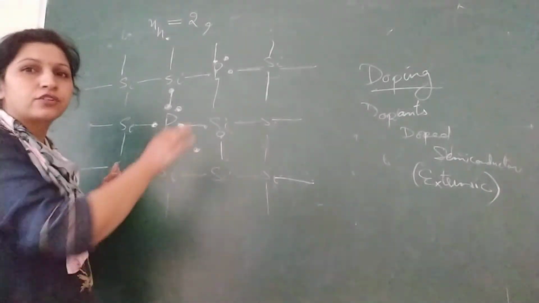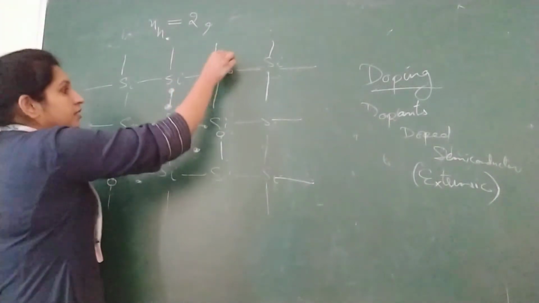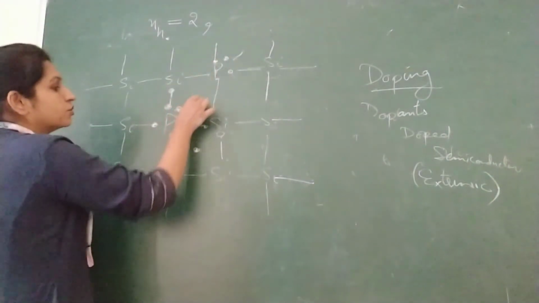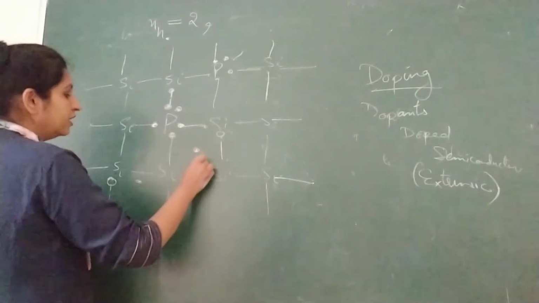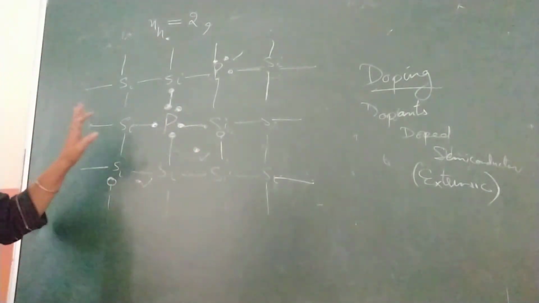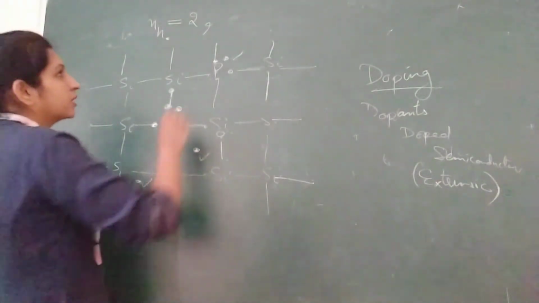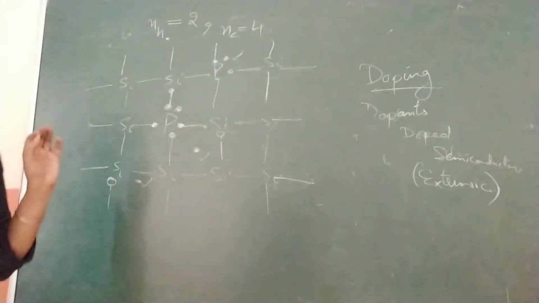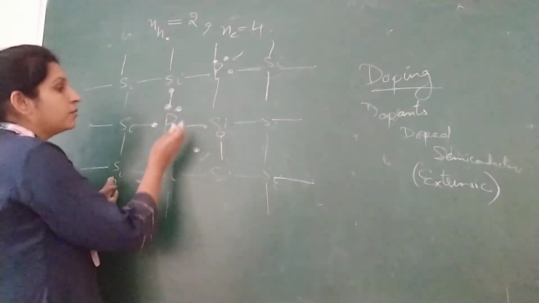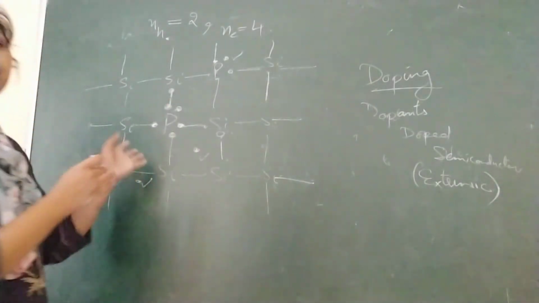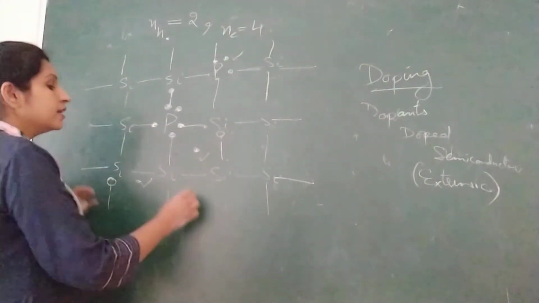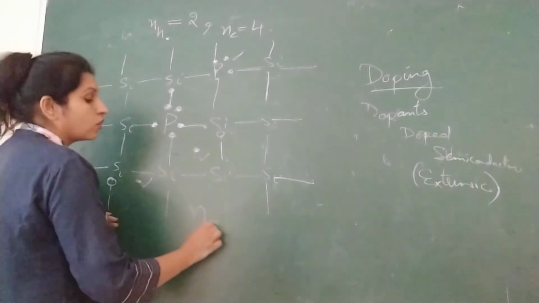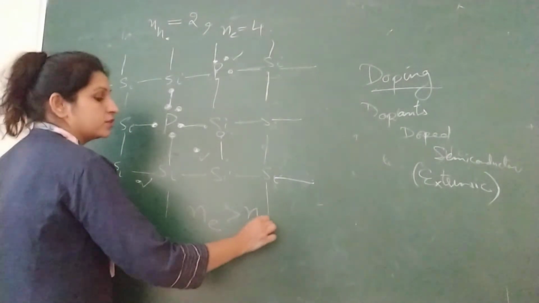Like 1, this electron, 2, because loosely bound means they are free, 3, 4. So 4 electrons are free. So the number of electrons is 4. So in this case, when you add an impurity from the 5th group, the number of electrons is more than the number of holes.